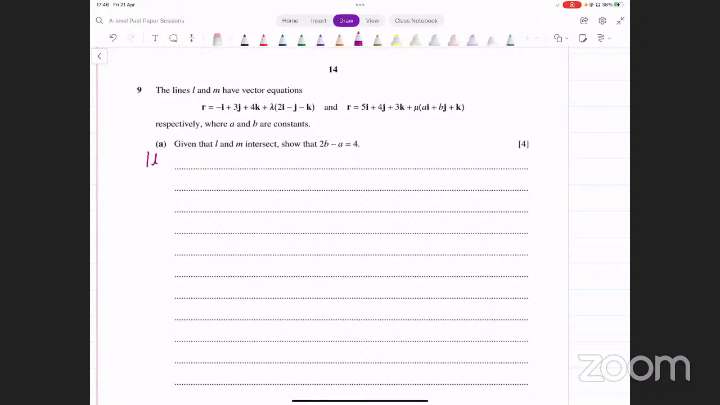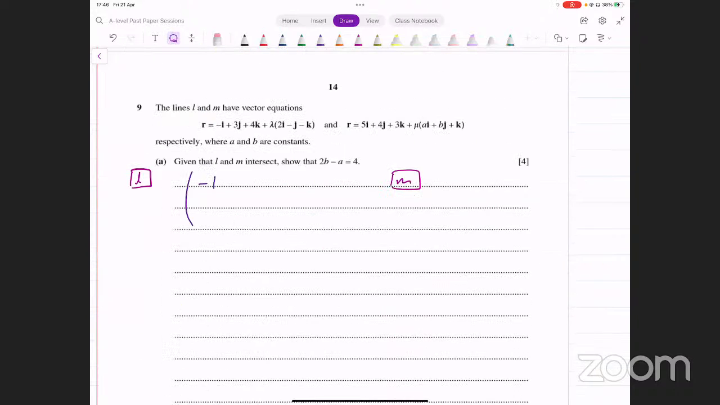So let's say we have L here on the left side and M here on the right side. Equation L क्या है आपके पास? -1. Okay, let me actually write it like this first of all. आसान हो जाएगा। L यहाँ पे रहने देते हैं और let's write down both of those equations first of all. Line L की equation क्या है? R equals -1, 3, 4 plus lambda into 2 minus 1 minus 1. ठीक है, और लाइन एम की इक्वेशन क्या है?